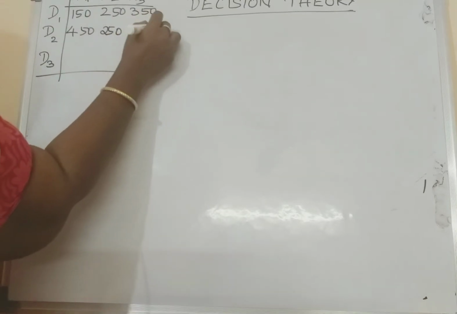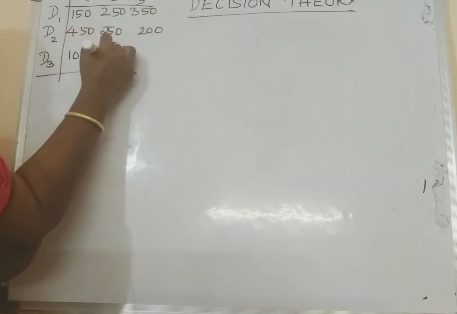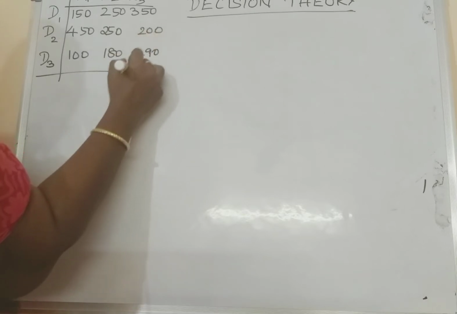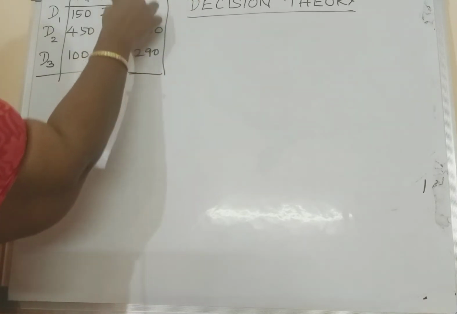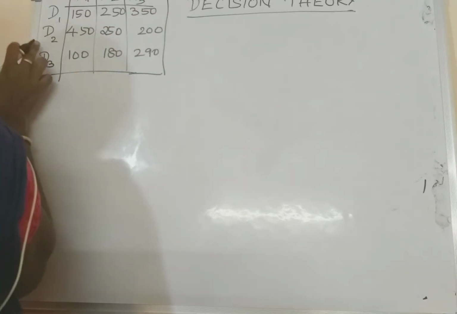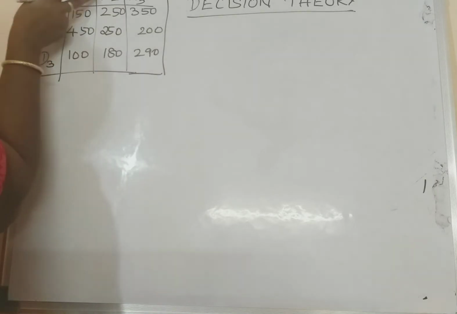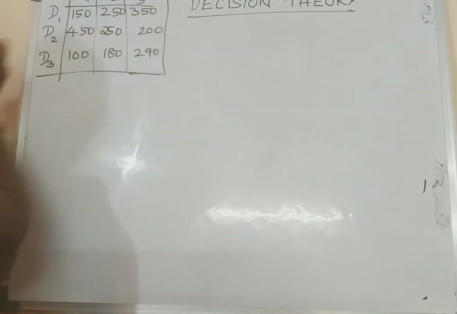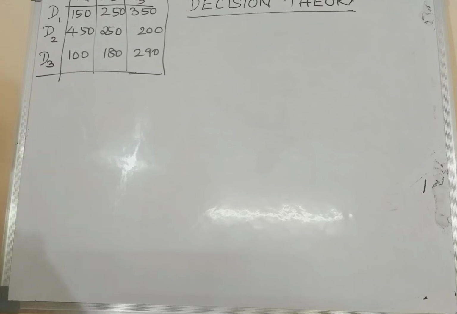Under this, kindly draw this table. Demand D1, D2, D3, N1, N2, N3. Okay? Draw this table.